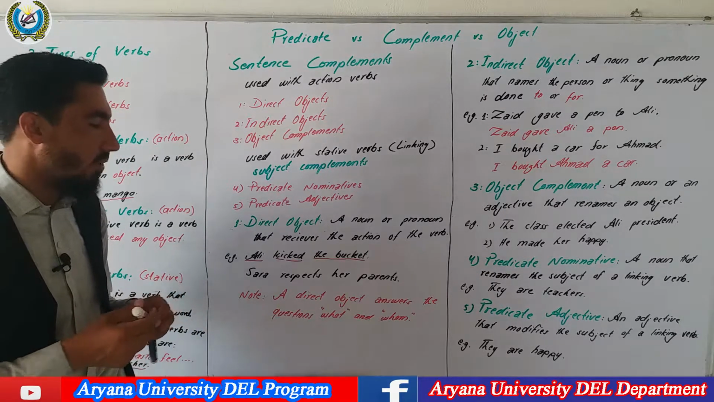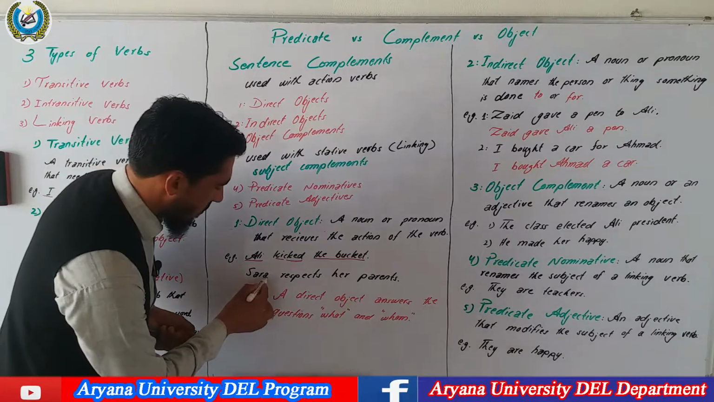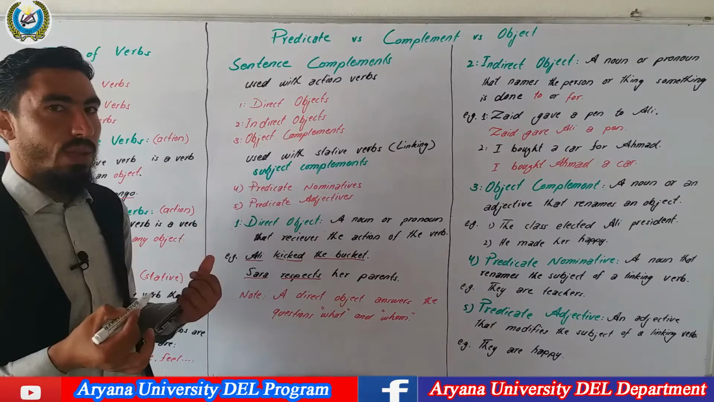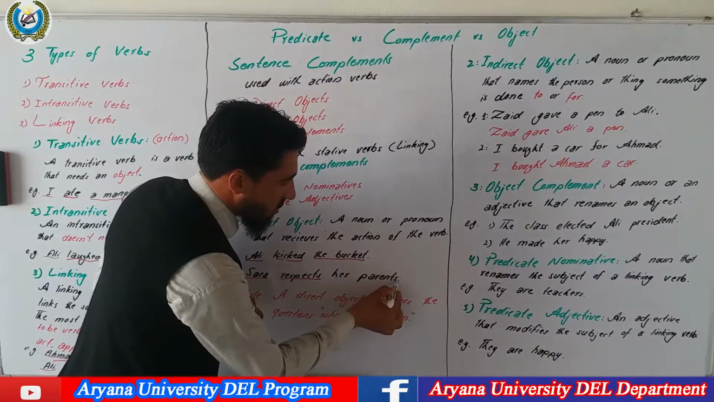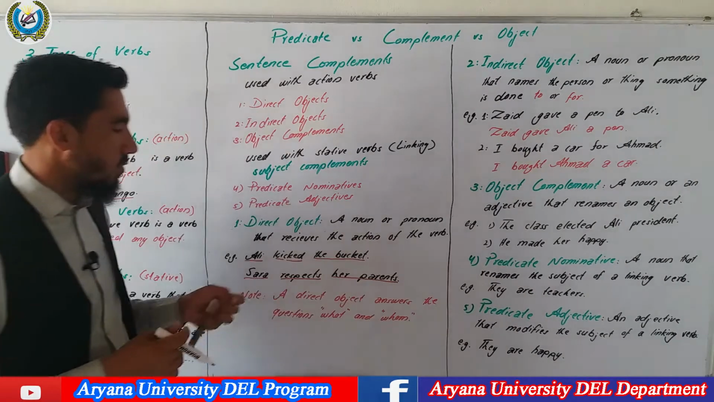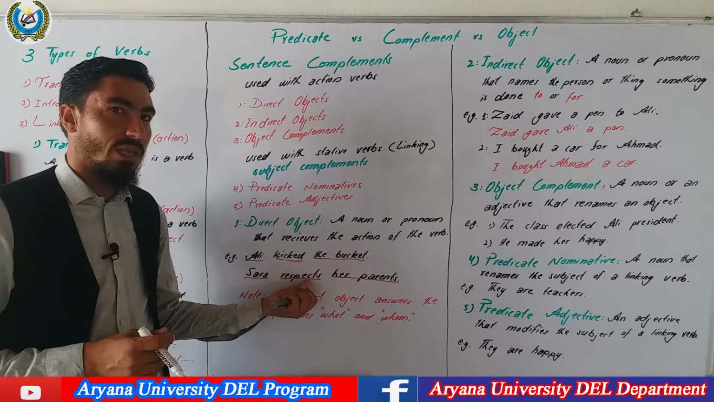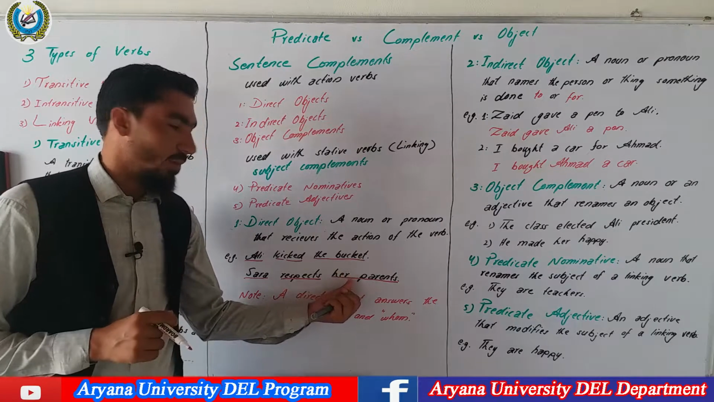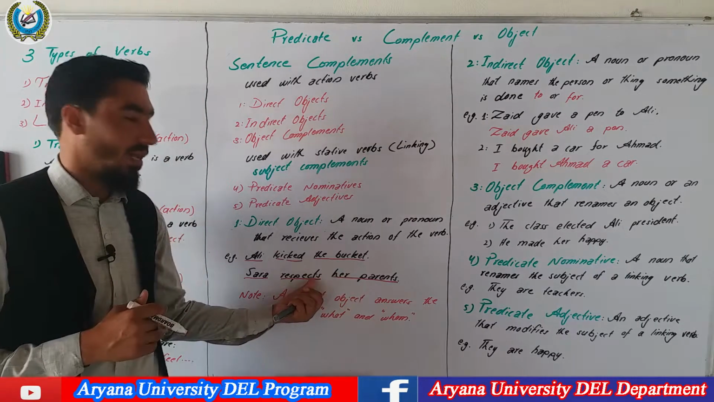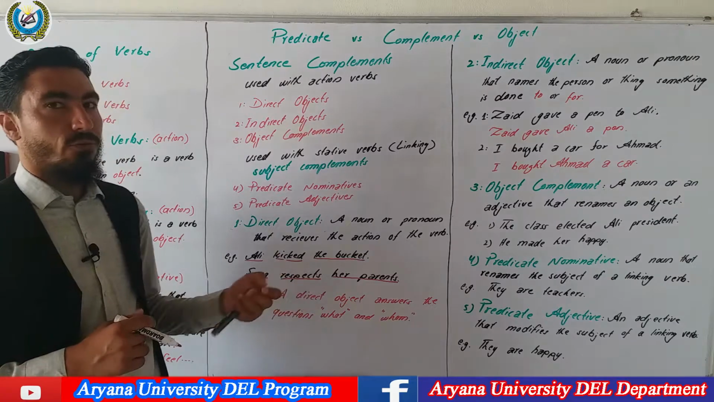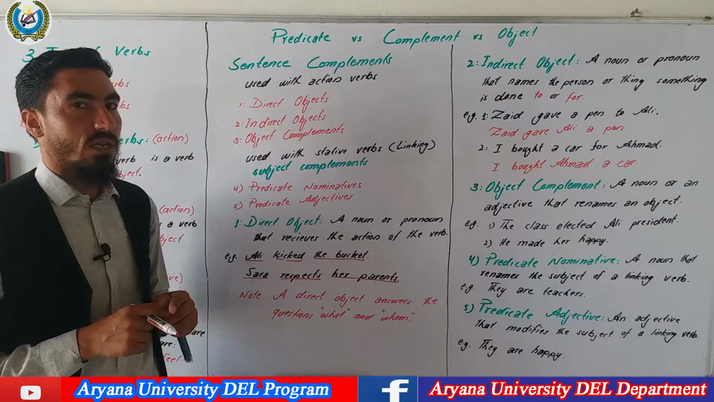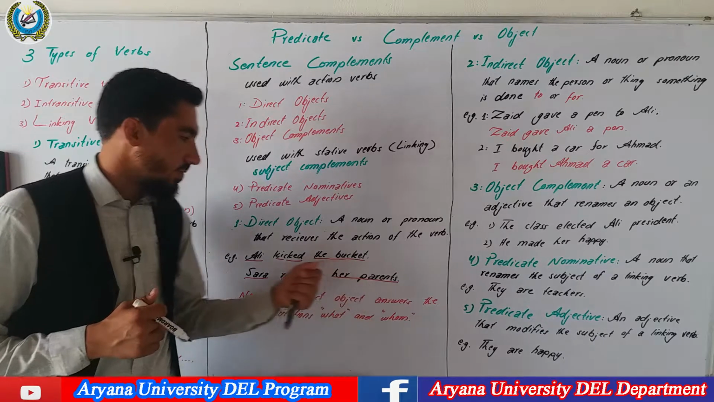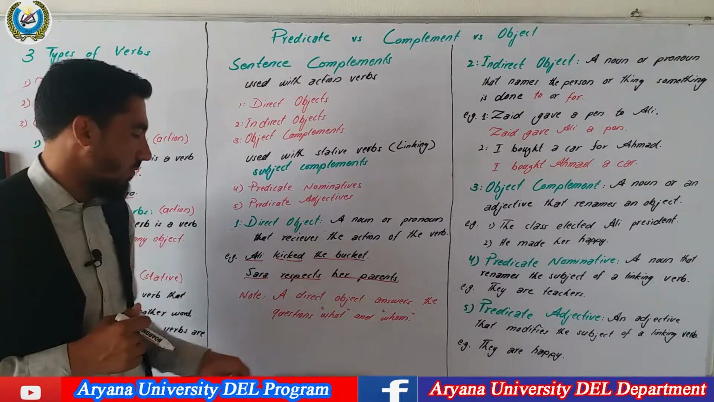Sarah respects her parents. The subject of the sentence is Sarah. The verb is respects. Sarah respects who? Her parents. Once again, parents is a noun which follows the verb respects and completes the meaning of this verb. So her parents is an object in this sentence which completes the meaning of this verb. So respect is a transitive verb in this sentence, and her parents is the object of the sentence. And it is a direct object.